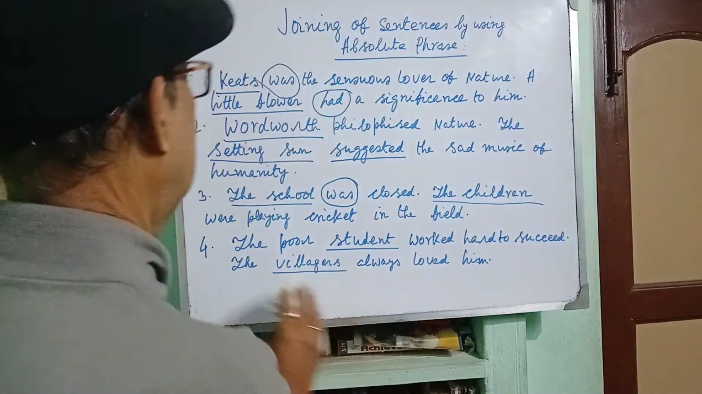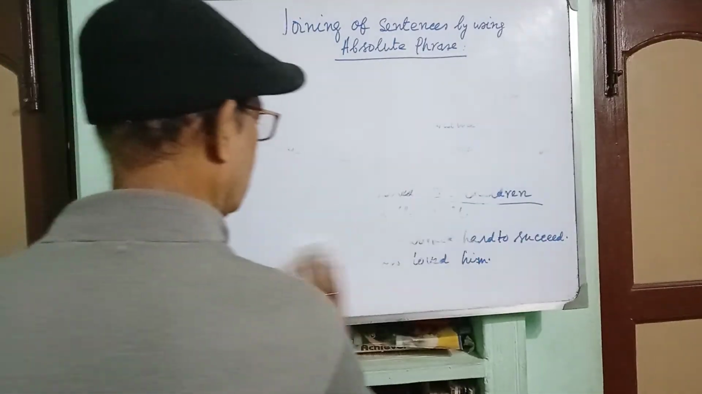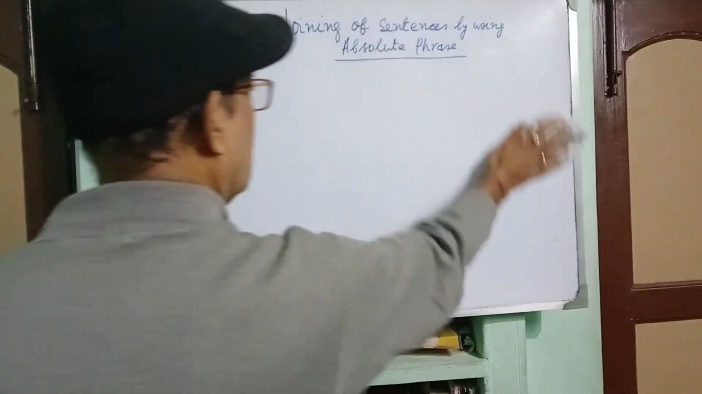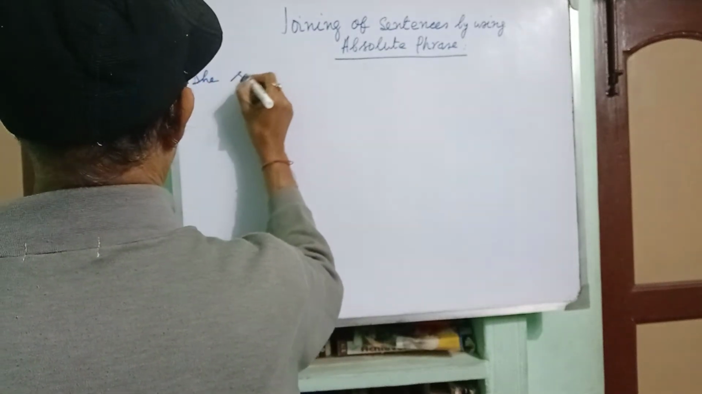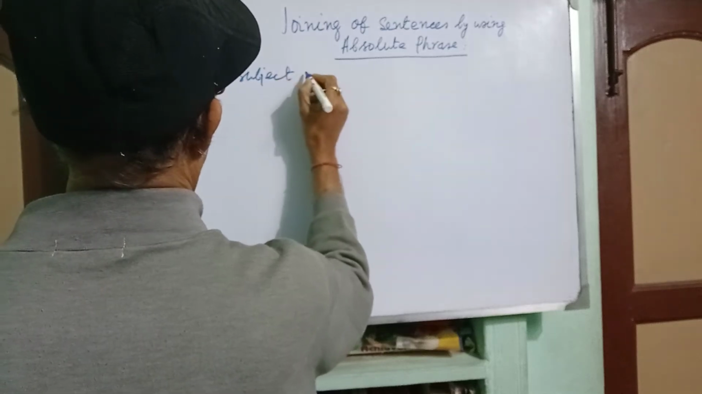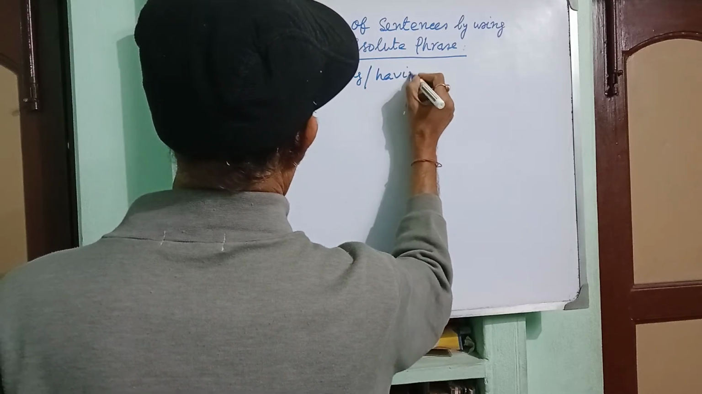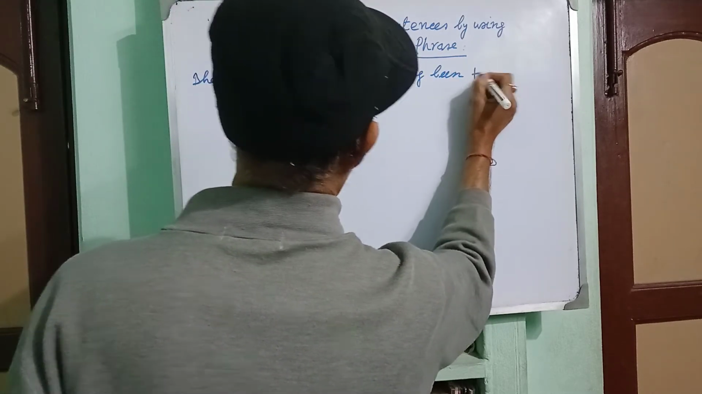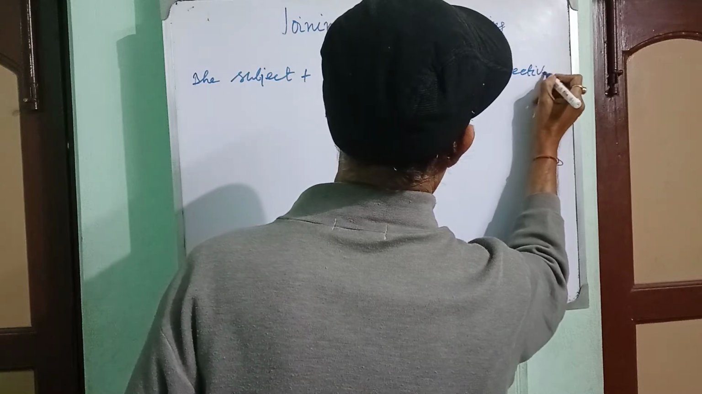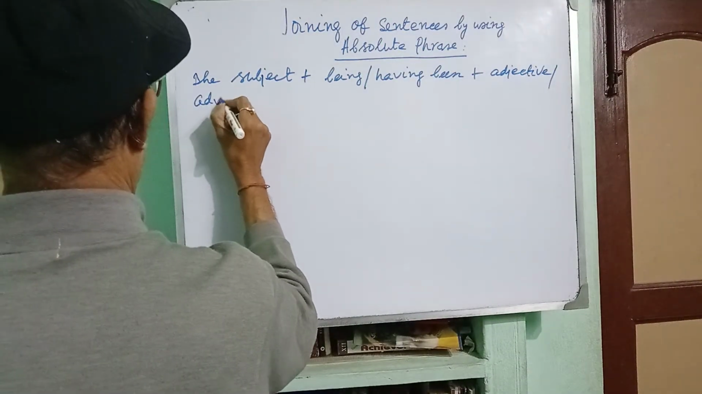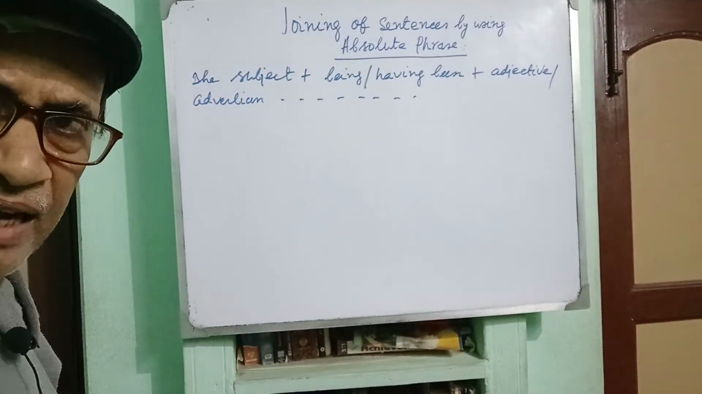And what is the formula? The formula is: where there is a verb, the subject plus being or having been plus adjective or adverbial, then the main sentence. Clear?